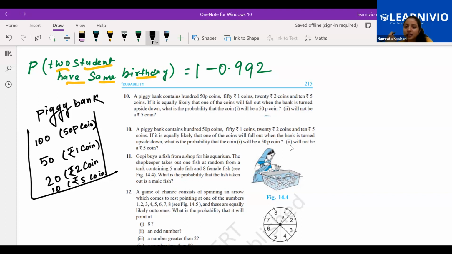What is the probability that the coin will be a 50 paise coin? If we are turning it upside down, suppose this is a piggy bank, I'm turning it down like this. What is the probability that we are going to get a 50 paise coin? Anyone? Can you tell me?